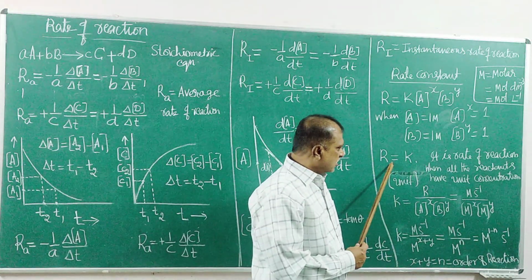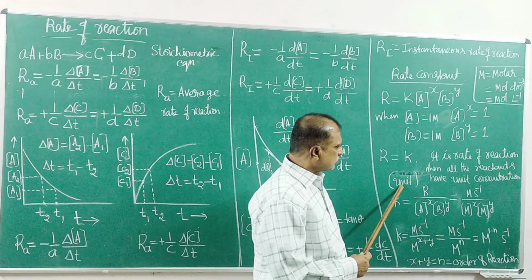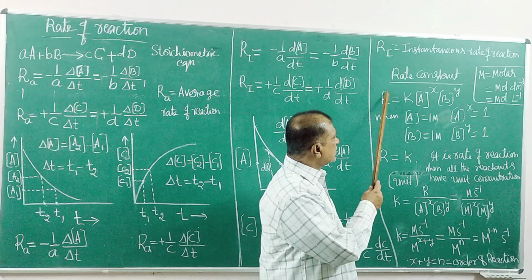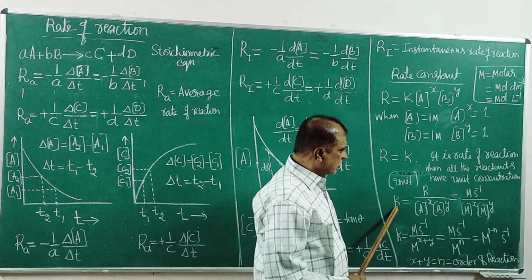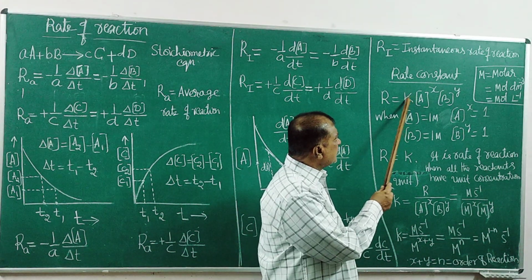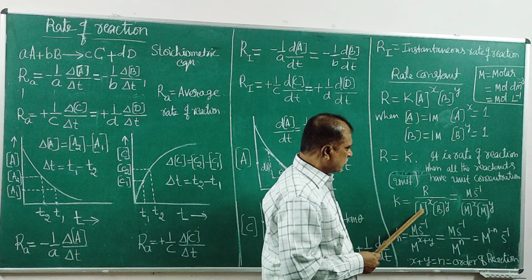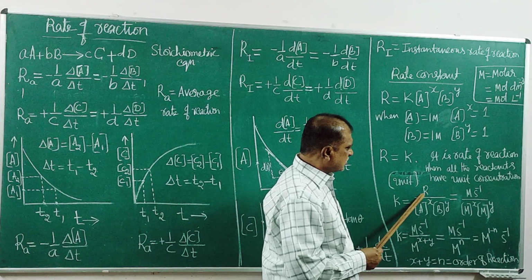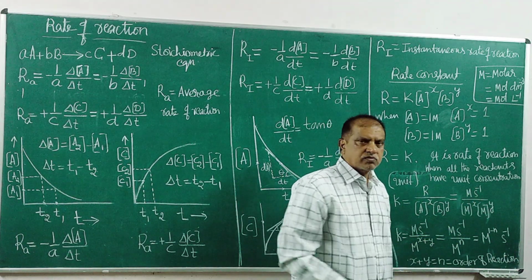For that rate constant, let us write the unit as well. Using the same equation, let us see what is the unit of this rate constant. Rewrite the equation, R divided by this. The unit for rate of reaction is molar per second.